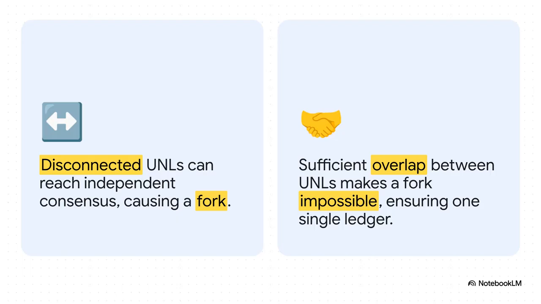And here's the elegant solution: overlap. The system is designed so that for it to be secure, your trusted list has to have members in common with my trusted list, and so on. As long as our UNLs overlap enough, it becomes mathematically impossible for two conflicting transactions to both get 80% approval. That overlap is the secret sauce. It's the safety mechanism that prevents the network from splitting in two.